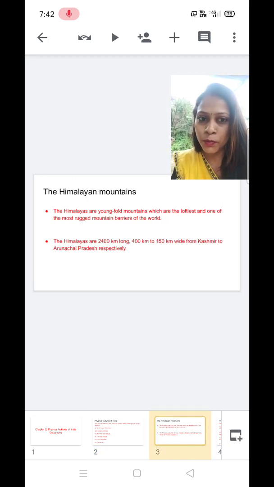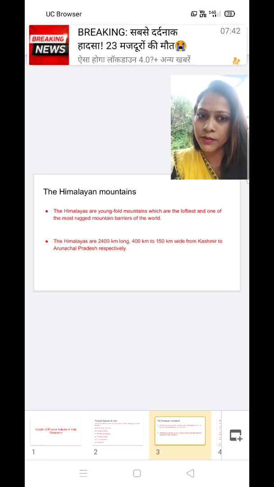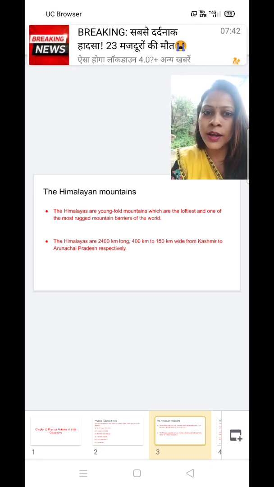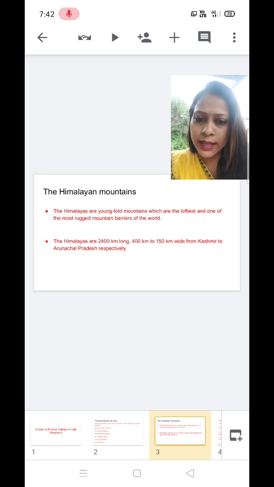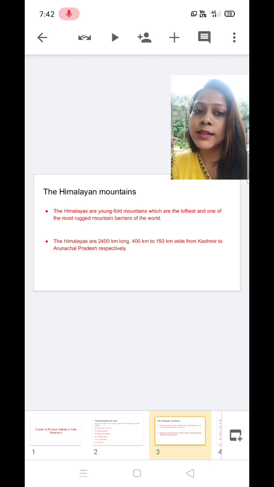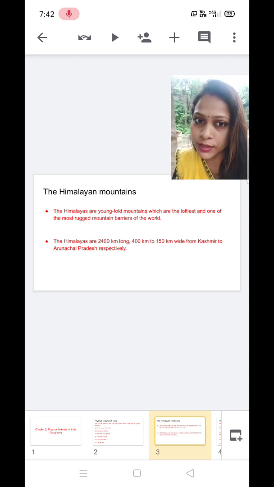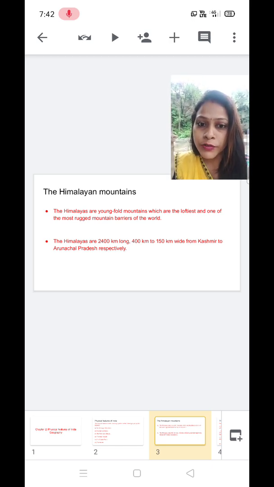Here we will come to know about the characteristics and the divisions of Himalayas, the latitudinal divisions and the longitudinal divisions. Alright, let's begin. Number 1 point of Himalayan mountain characteristics is that the Himalayas are young fold mountains, which we already discussed during the introductory part. The Himalayas are newly formed in the Quaternary period and they are young fold mountains, which are loftiest and one of the most rugged mountain barriers of the world.